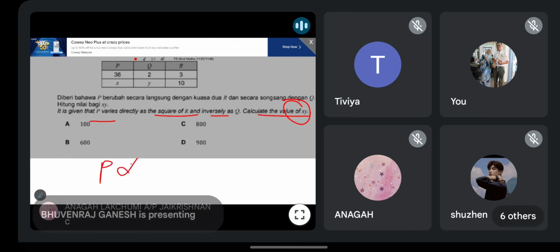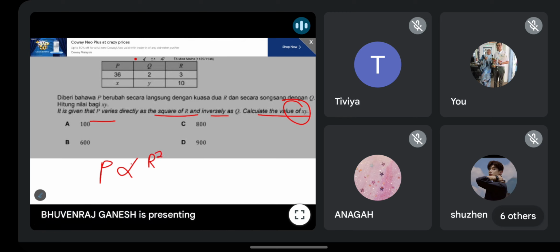We try and see. P varies directly as the square of R, inversely as Q. So we get like this. Then you add the constant, tambah pemalar. So you will get this one, R square over Q. Remember our aim is to find K, cari nilai K.